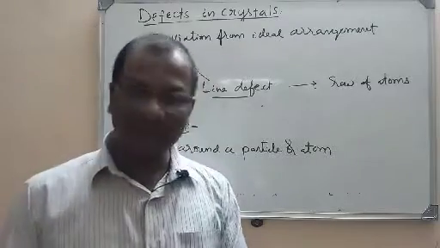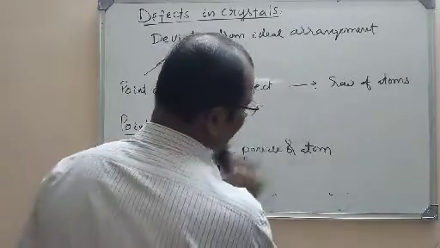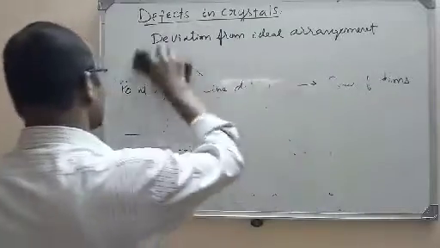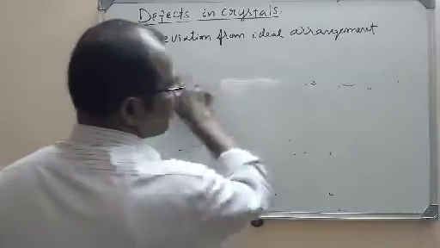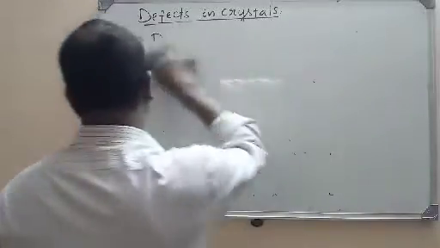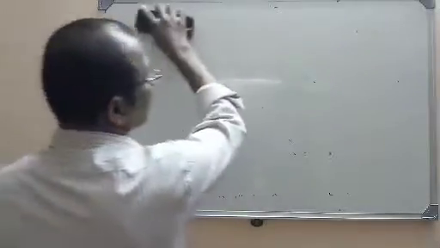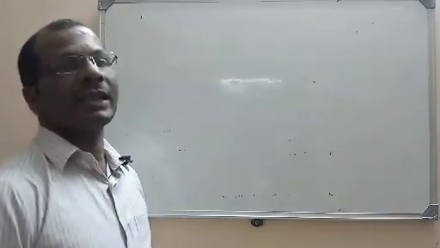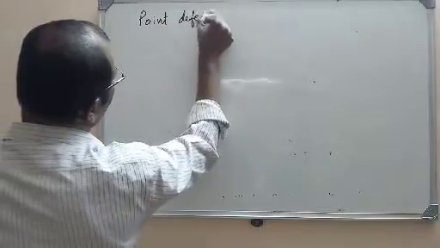So what is a point defect and what is a line defect? Point defect is due to the defect around a particular atom or point. What is a line defect? This defect is due to the irregularity in an entire row. If an entire row is defective, then it is called a line defect. Line means a row here. Point means a particular atom or particle here. So how many types of defects are there? Point defects and line defects. But in our syllabus we have only point defects.